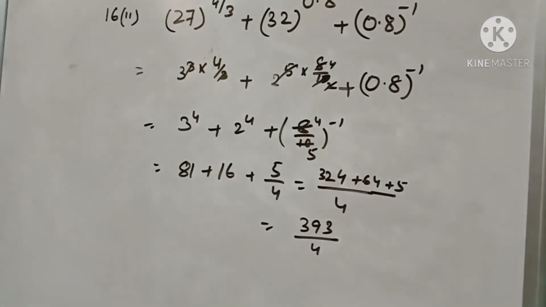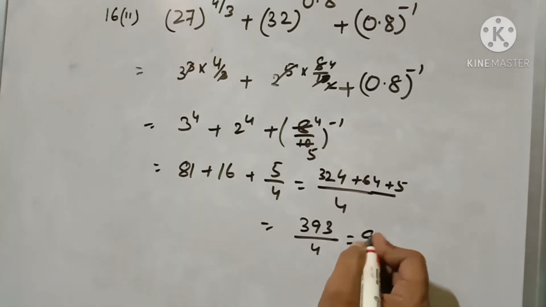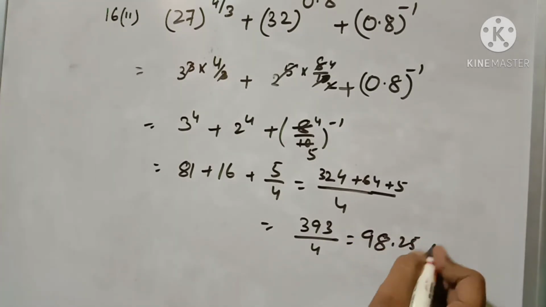You can further divide it, it will come 98.25. I hope this is our required answer. Write down please.